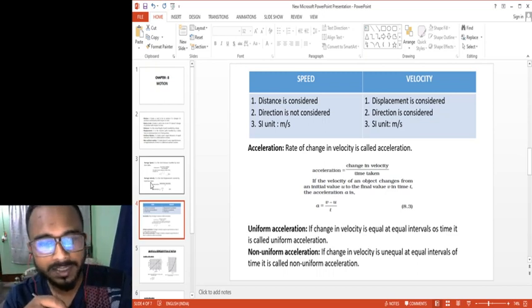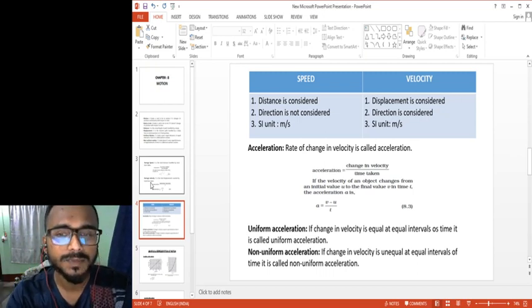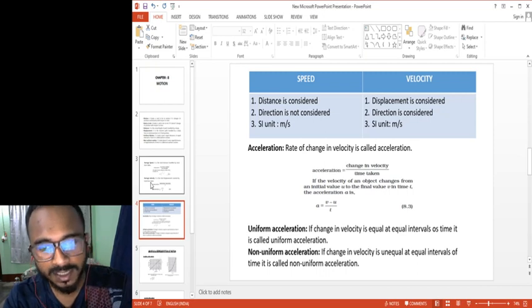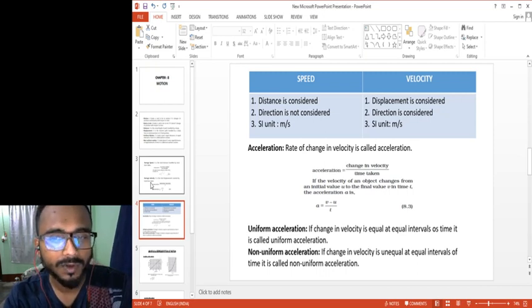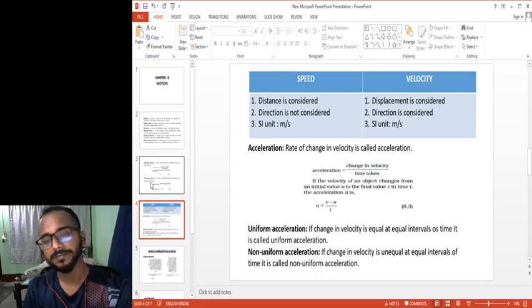In the formula you can see below, acceleration is equal to change in velocity by time taken. The change in velocity is my final velocity v minus my initial velocity u, by t. So a is equal to v minus u by t. Clear till now? Now the next two terms are uniform acceleration and non-uniform acceleration.